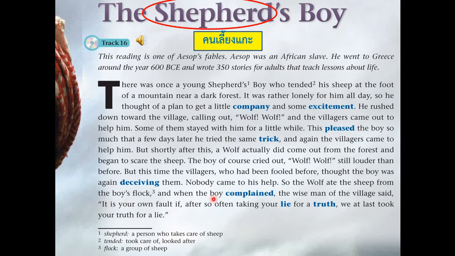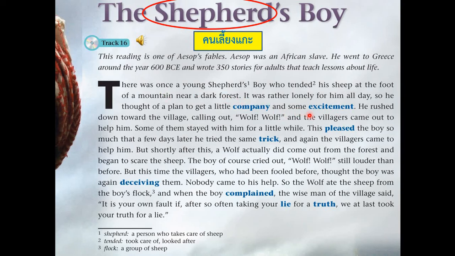All right. So based on the story, let's go deeper. We have our main character, the shepherd boy. As I have said, the shepherd boy was the one who would look over the sheep. And this shepherd boy and his sheep are at the foot of the mountain near a dark forest.